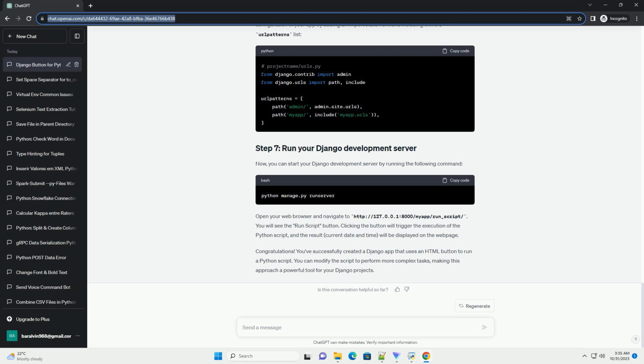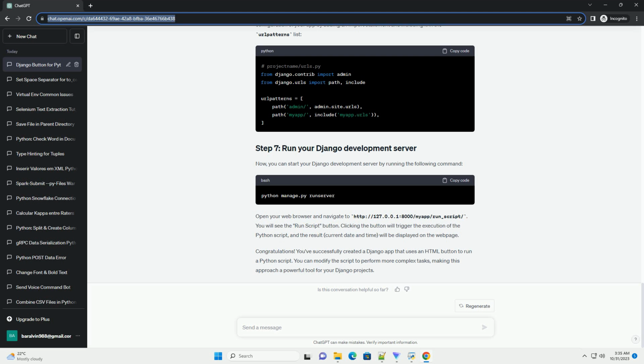Now, let's create the Python script that you want to run. In your MyApp directory, create a Python file, for example script.py, with your desired functionality. For this example, we'll create a simple script that returns the current date and time. In your MyApp directory, open views.py and define a view that will execute the Python script when accessed. Next, configure the URL routing for your app. In the same MyApp directory, create a urls.py file if it doesn't already exist. Define a URL pattern for the run_script view.